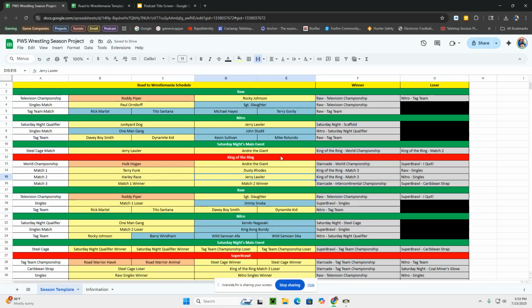And now you can see for next match, we'll be setting up for our King of the Ring tournament, which will feature a World Championship match, Hulk Hogan and Andre the Giant. We will then have 2 matches for the King of the Ring, with match number 3 determining the winner of the King of the Ring. So we'll be doing that next week.